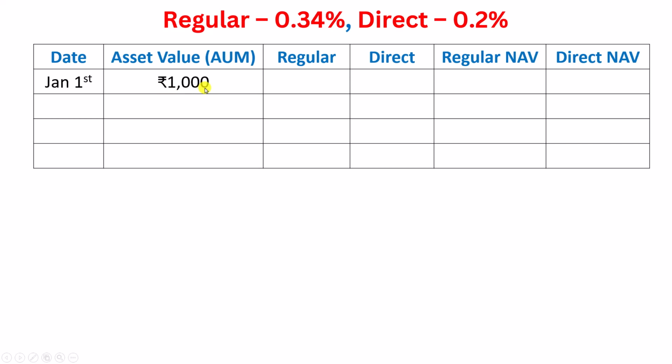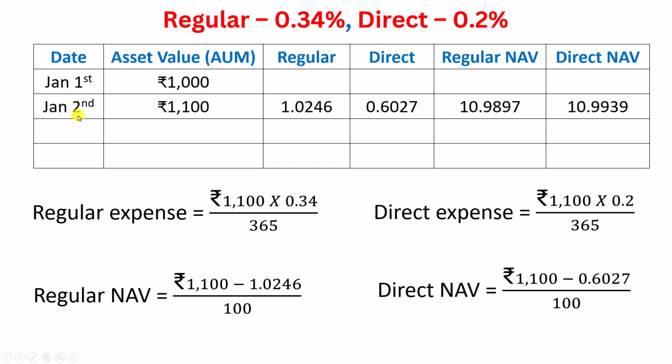The mutual fund company has taken this 1000 rupees and has invested in various assets. The regular expense ratio is 0.34 percentage and direct is 0.2 percentage. Now, you know that the AUM changes every day. So let us say that on Jan 2nd, the AUM changes to 1100 rupees.